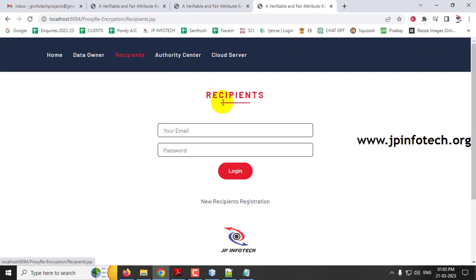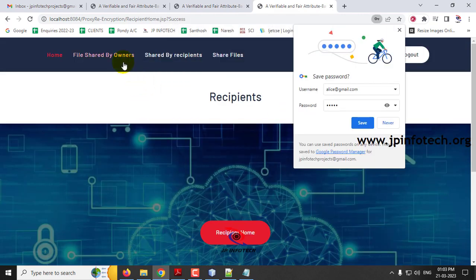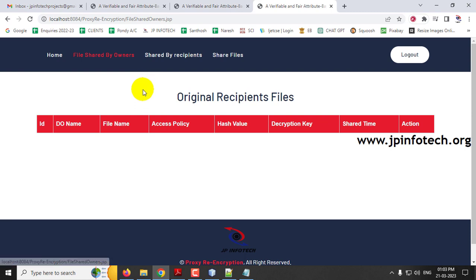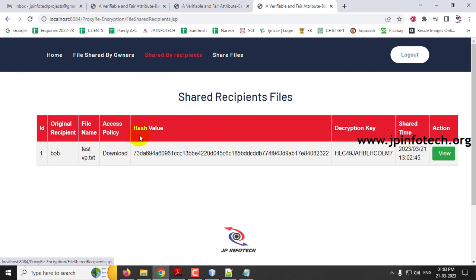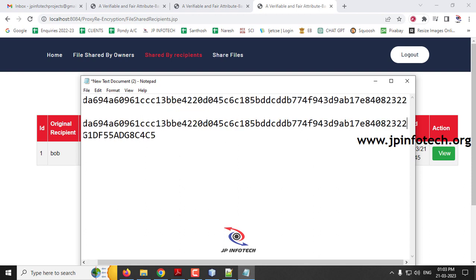Now let me go to the recipient Alice which we have created and log in. As this is not shared by the owner, this will be empty, and if we go to shared by the recipients, you can see the file which is shared by the recipient is shown with the original recipient, the file name, the access policy and hash value. Now let us copy this hash value. Earlier we had this hash value,